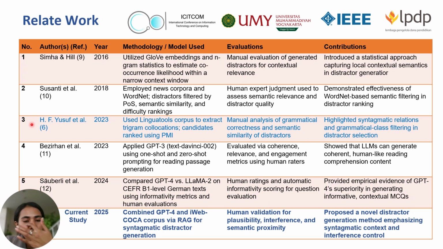To improve that, we propose a new method using GPT-4 and the eWeb COCA corpus through RAG, Retrieval Augmented Generation. This allows the model to access external data and generate distractors that are more accurate and context-aware. Our approach focuses on syntagmatic context and aims to improve distractors. We validate the result through human evaluation, looking at plausibility, semantic loss, and interference.